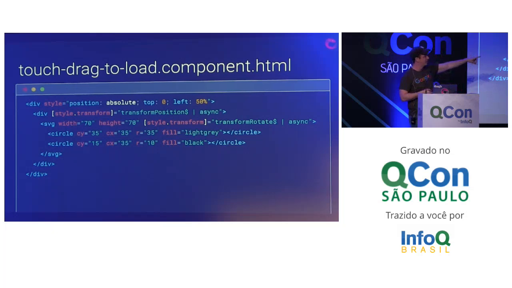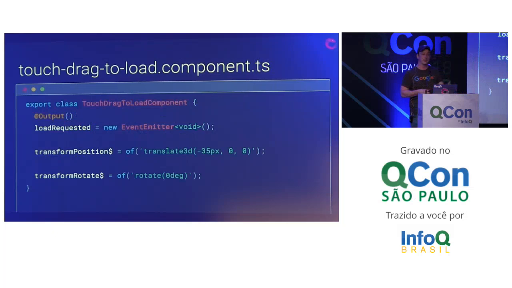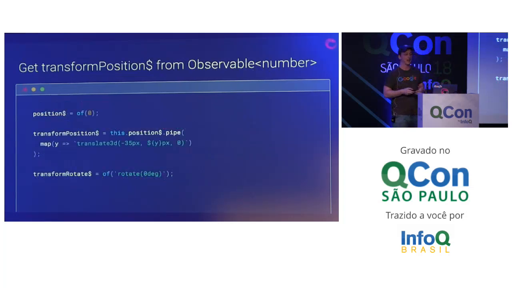We're doing the same thing for rotations. There's a transform rotates right there. And we're going to go into our component and set up the simplest possible thing. Now, of comes from RxJS, and it just says, give me an observable of this one value and complete it. It's the simplest possible observable, just here's a value. And you see it has the exact same strings that we had in the styles before. So it's the minimal thing just to get the view to work. So we can see that, oh, look, it did dynamically update that.